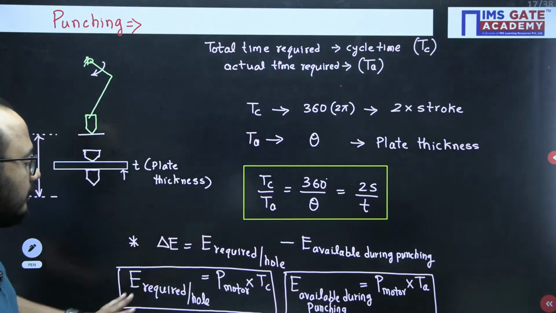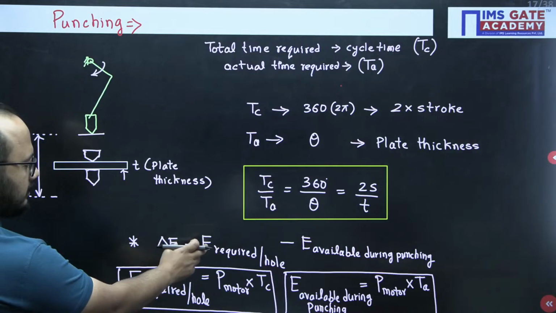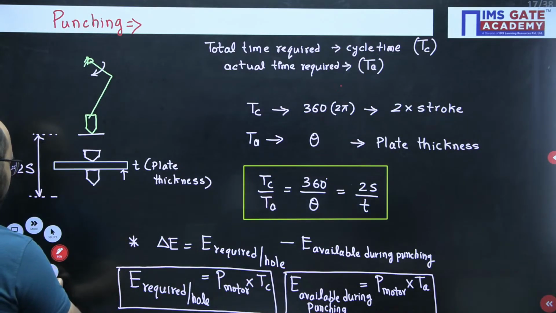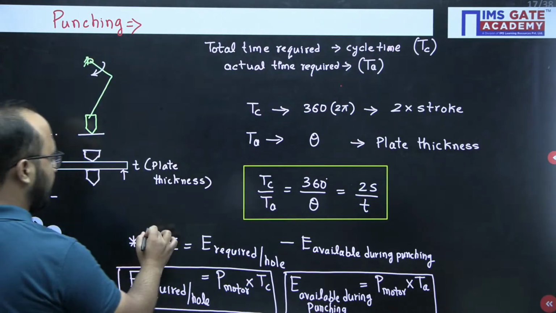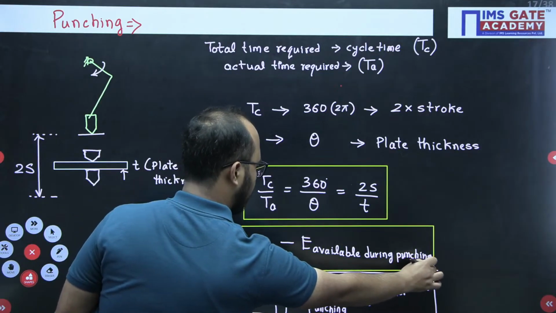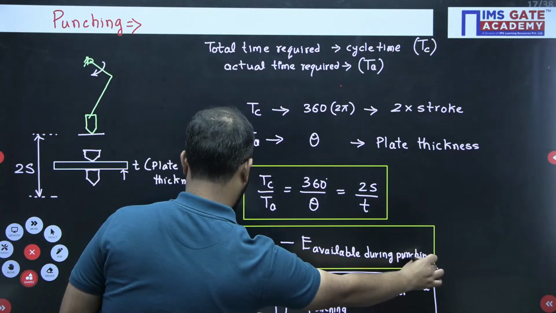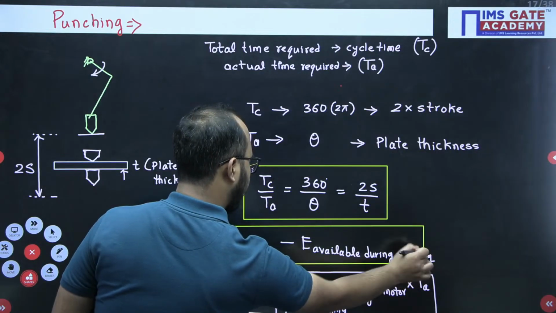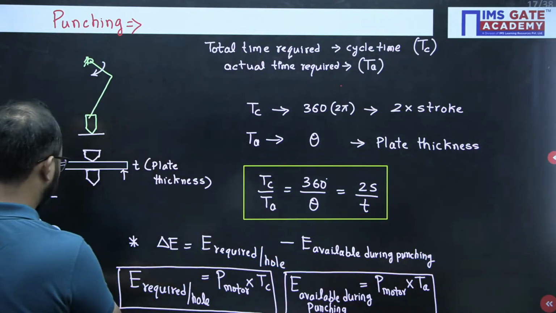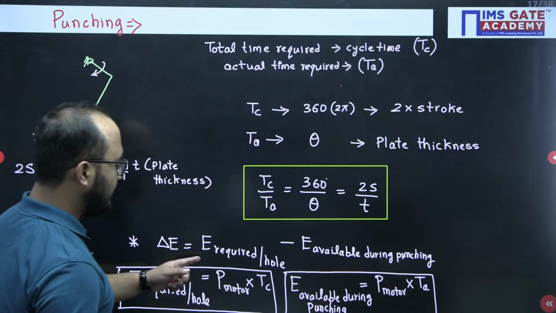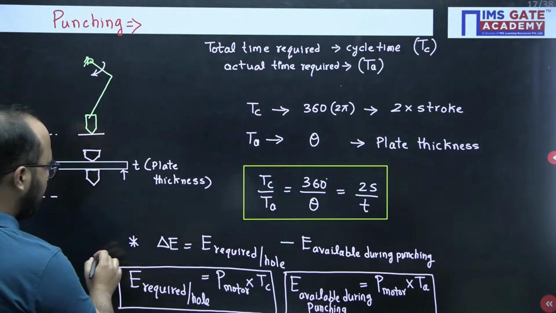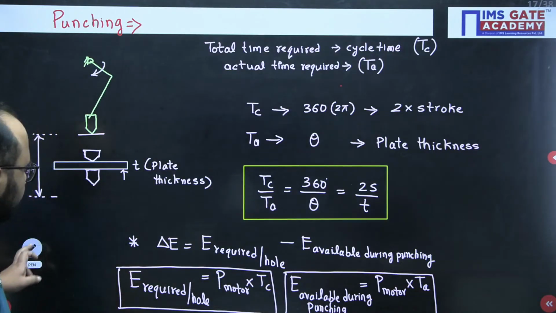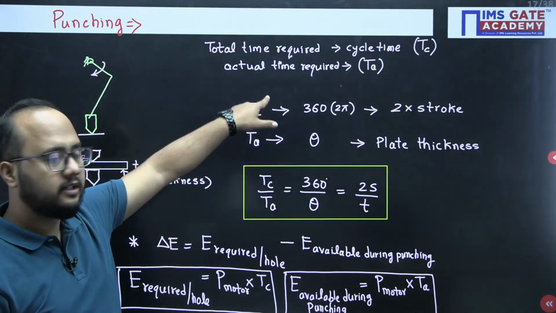Now, please remember, these are very, very important formulas. Most of the time they will be asking this delta E calculation. Now, one more thing: cycle time and actual time are clear.